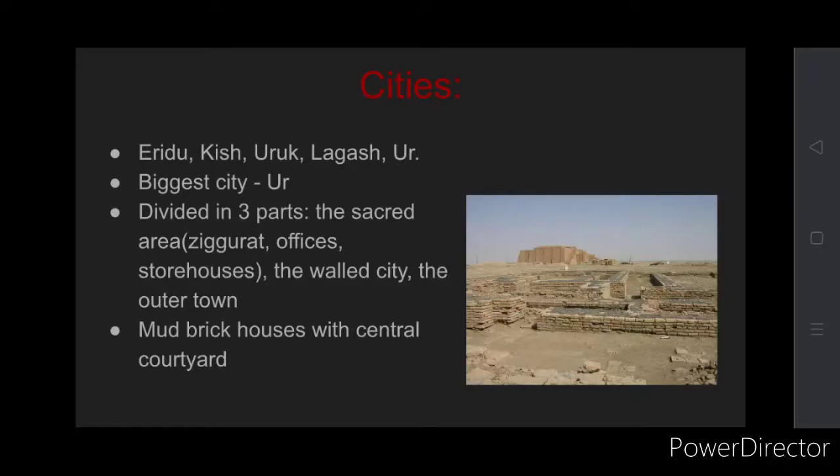So now moving ahead, we will learn about their cities. The major cities in Mesopotamia were Eridu, Kish, Uruk, Lagash, and Ur. And the biggest city of all was Ur.